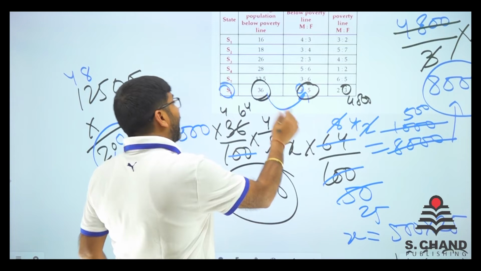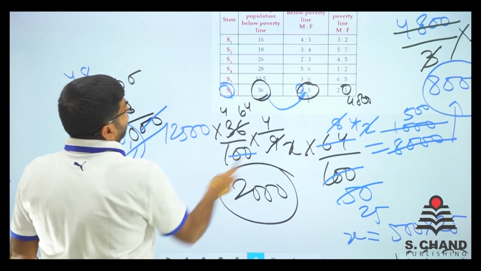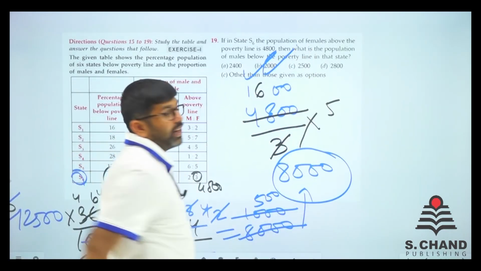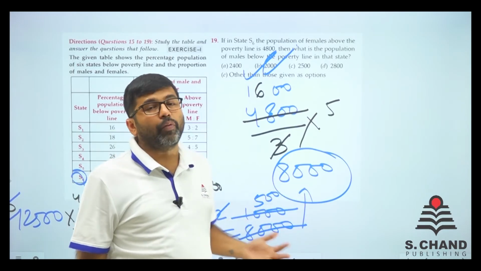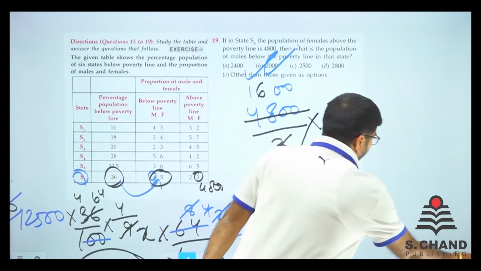2000 is the number of males below the poverty line of S6. Is there any option like that? 2000, yes it is. So here we go. 2000 is the answer. So in a similar way, you can do all the questions of this type. Let's move to some other DI. So let's move on to the next DI.